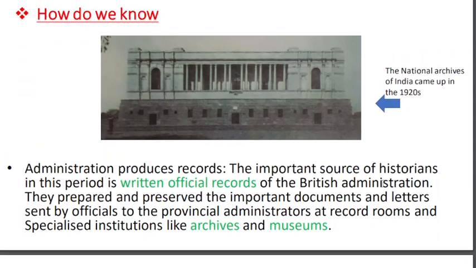How do we know history? To know history, we need some things. What are those things?